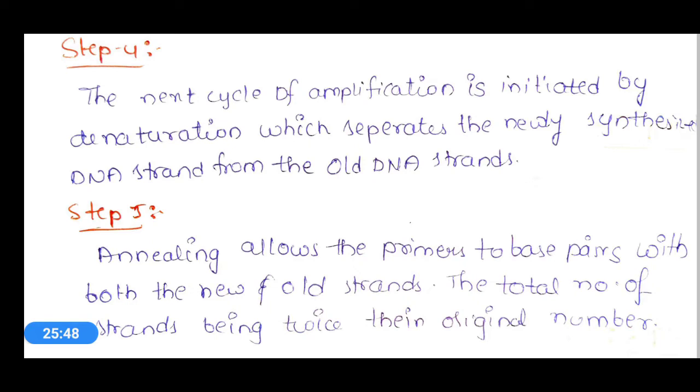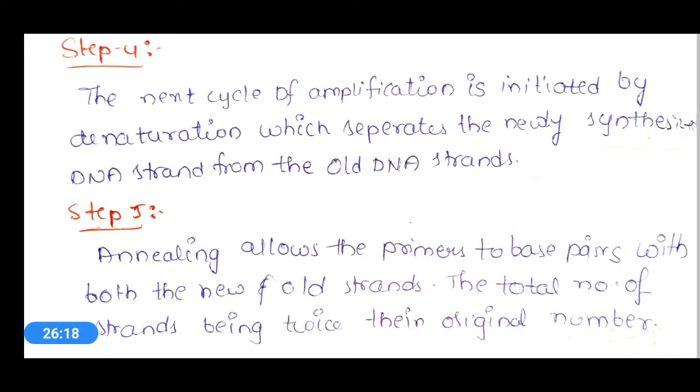We can fix the number of amplification cycles in PCR.